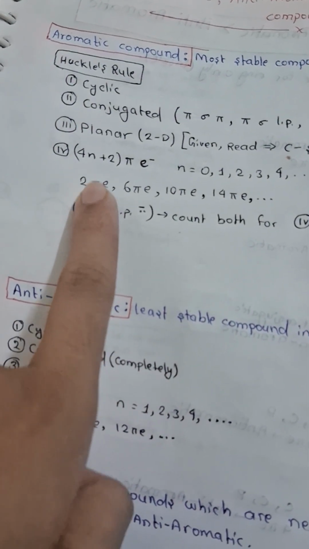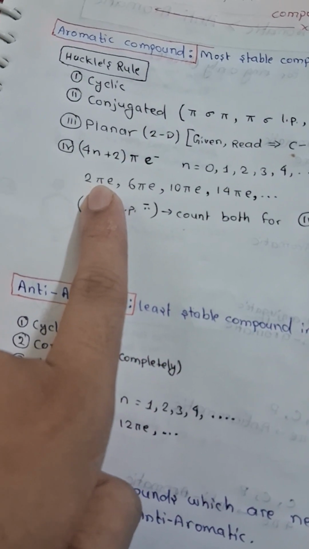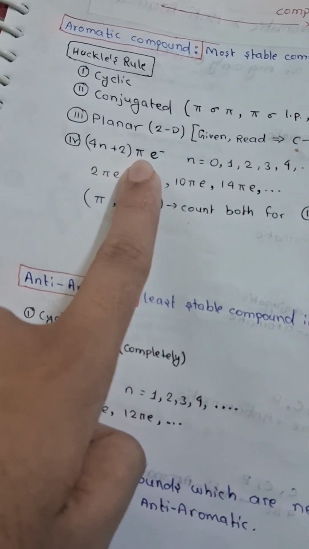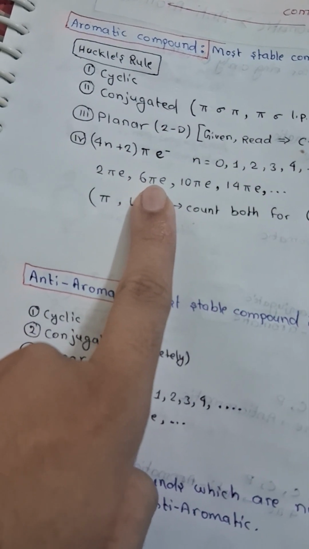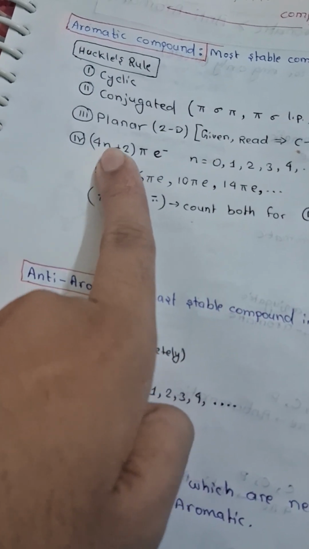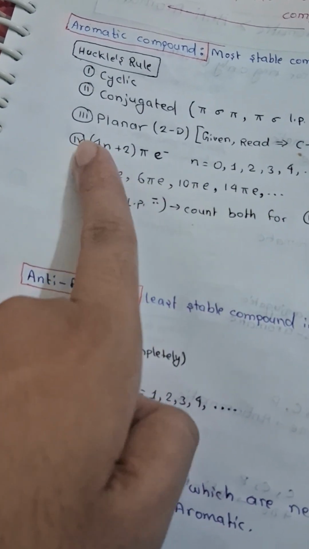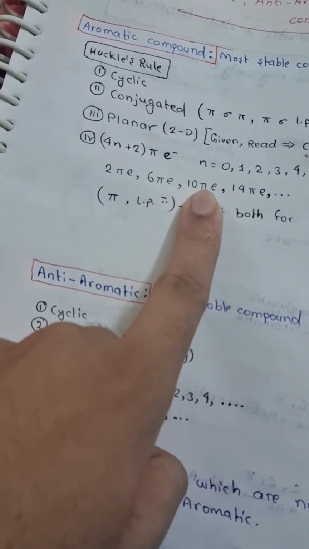If you put n equals 0, you will have 2 pi electrons. If you put 1, you will have 6 pi electrons. If you put 2, you get 8 plus 2, 10 pi electrons.